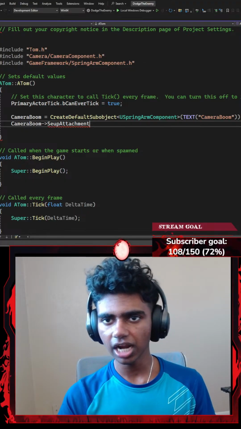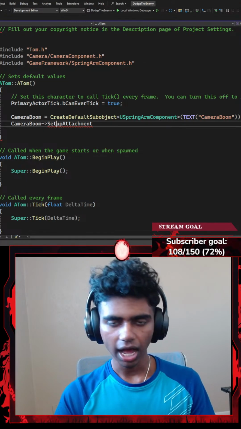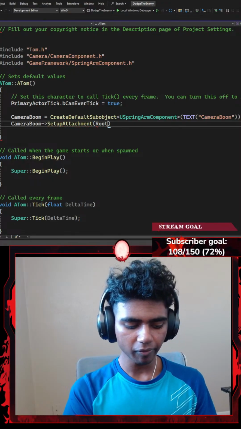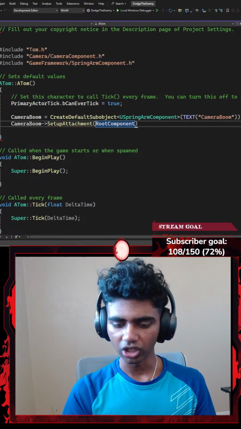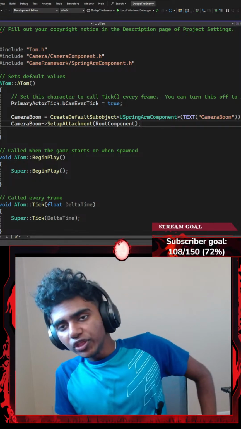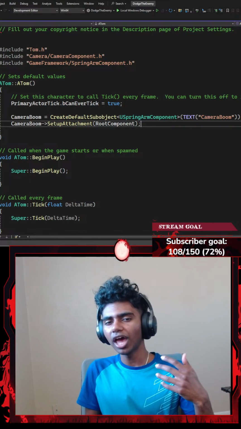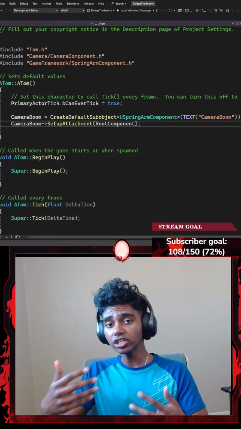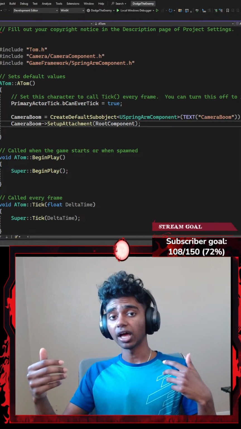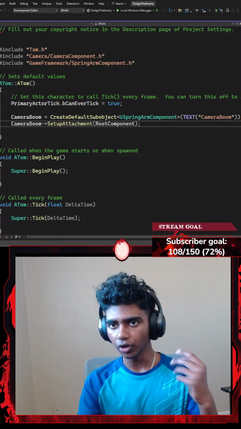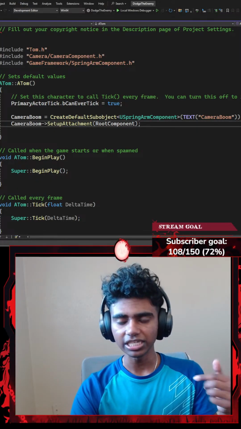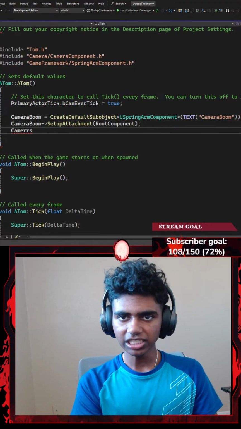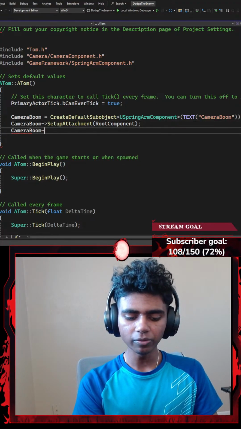Hold up guys, let me fix my typo real quick. I'm going to go with SetupAttachment, which in this case is going to be my root component. If you guys don't really know what a root component is, with the help of my root component, I can visually see my object moving, turning, or rotating, which in this case is my camera boom. Without it, I would not be able to see my object move, turn, or rotate, if that makes any sense.